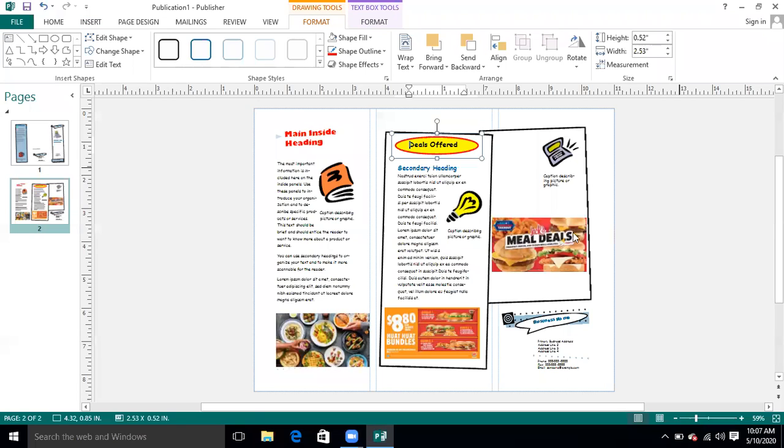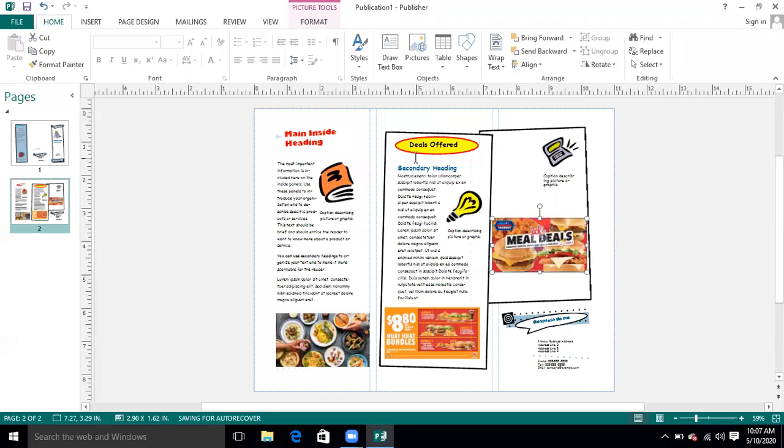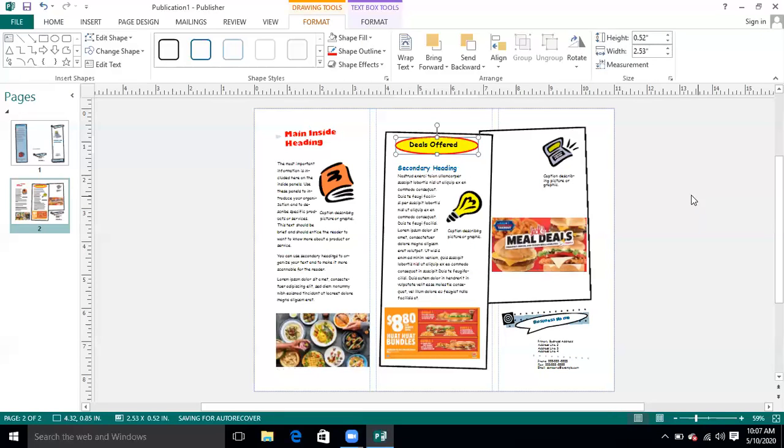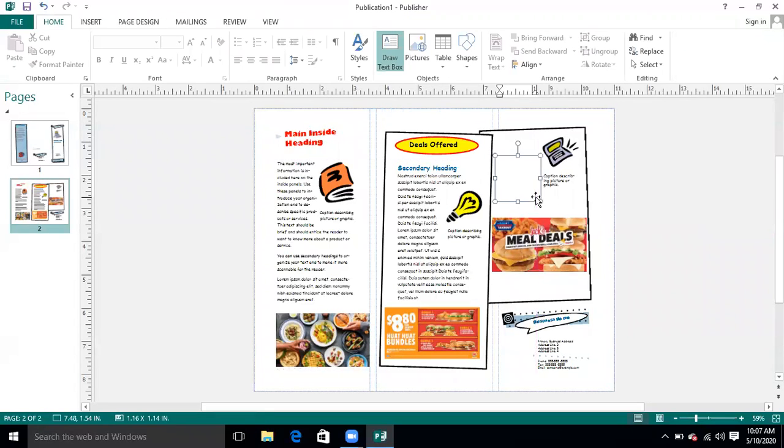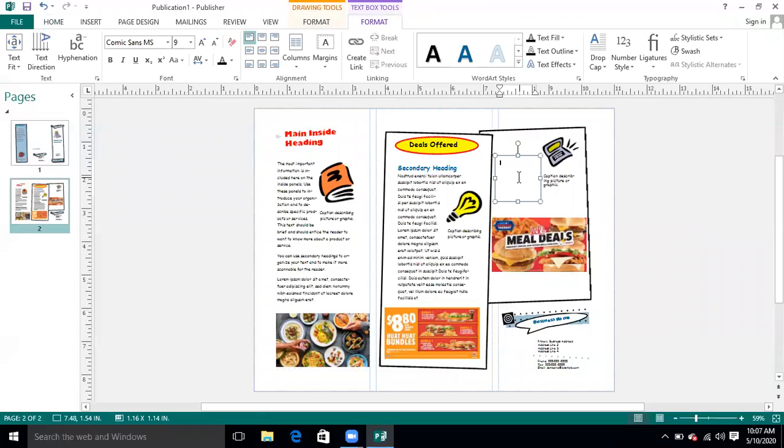So I have revised you how to insert a picture, how to insert a shape, and now how to insert a text box. This was the option that I have explained you. Insert a text box. Take a text box and write some text, whatever text that you want to.